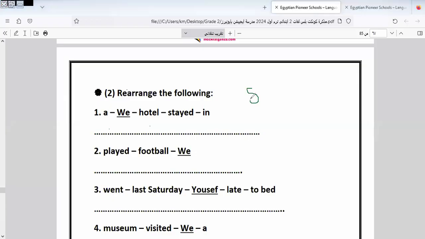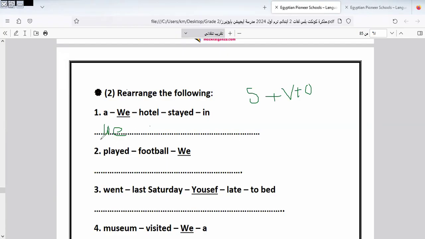Here we have subject, verb, object. I think you will benefit from me. If I'm speaking quickly, you can say, Miss Iman, if you are speaking quickly, we can't understand. But I will slow my tone so you understand me.